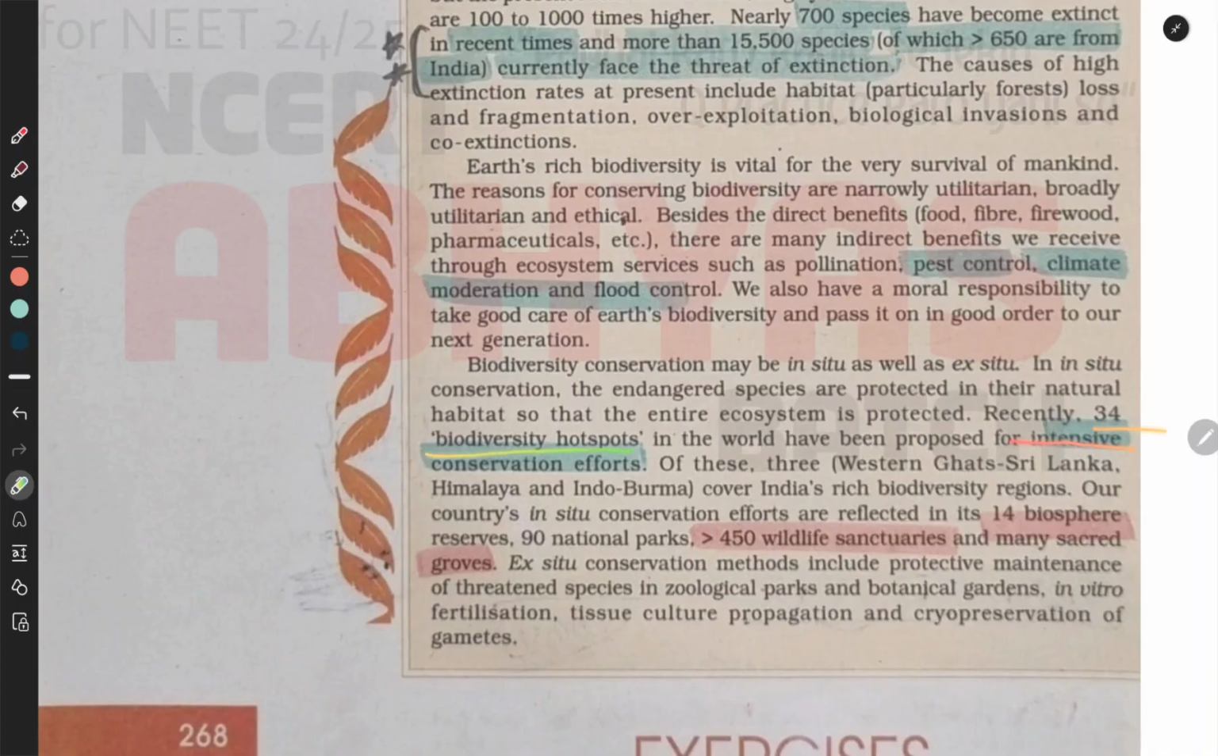34 biodiversity hotspots in the world have been proposed for intensive conservation efforts. Of these, three, Western Ghats and Sri Lanka, Himalaya, and Indo-Burma, cover India's rich biodiversity regions. Our country's in situ conservation efforts are reflected in its 14 biosphere reserves, 90 national parks, more than 450 wildlife sanctuaries, and many sacred groves. Ex situ conservation methods include protective maintenance of threatened species in zoological parks and botanical gardens, in vitro fertilization, tissue culture propagation, and cryopreservation of gametes.